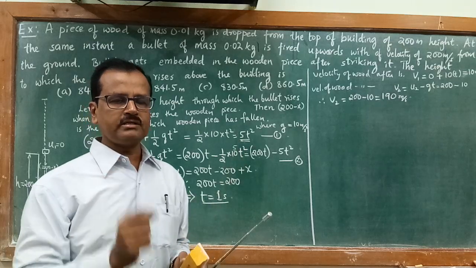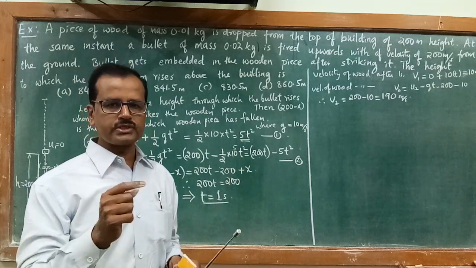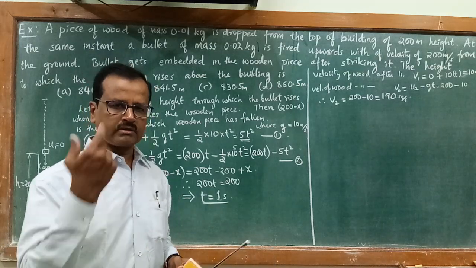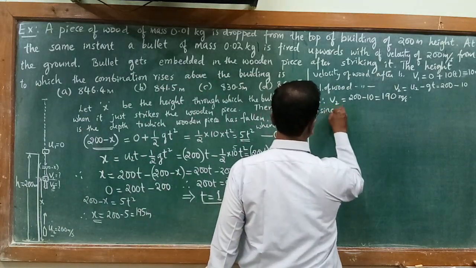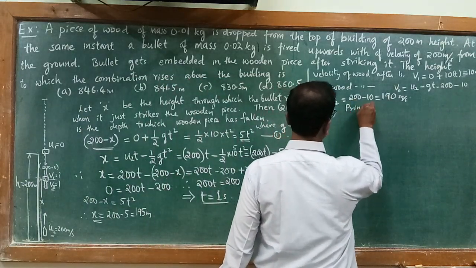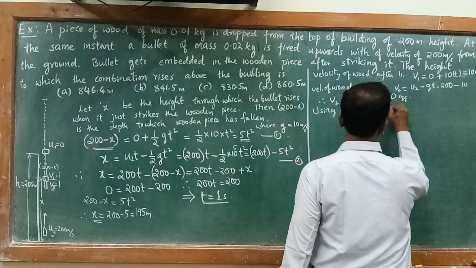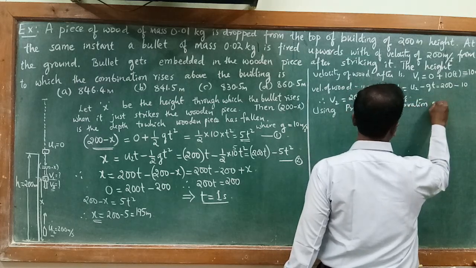Momentum before collision is equal to momentum after collision. Total momentum of the system before collision is equal to total momentum of the system after collision. So I will write using the principle of conservation of momentum.